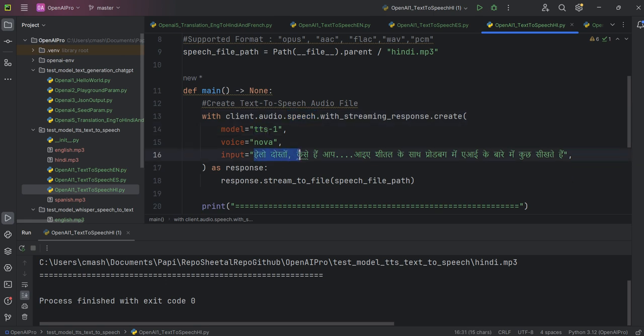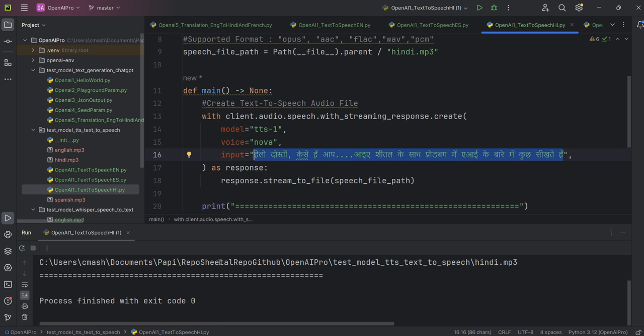Text can be in English, which we saw in the previous chapter, but the interesting part is that text can also be in other languages. There are a lot of languages supported by the AI, 50 to 60 languages, so you can write in any language, Chinese, German, French, any language, here in the code. I have chosen Hindi in this, so the people who already know Hindi can understand it: Hey friends, how are you? Let's learn something on AI with Prodbug. This is what I have written here.